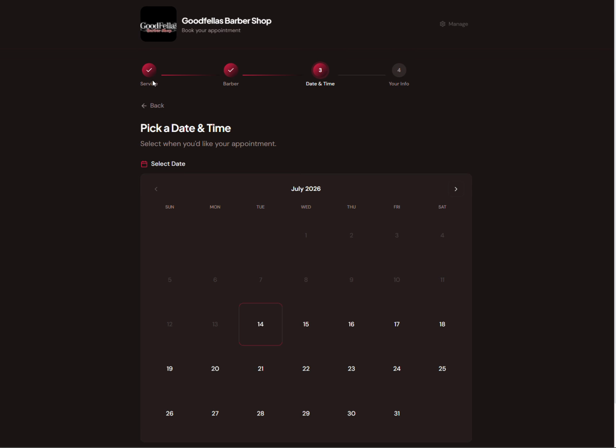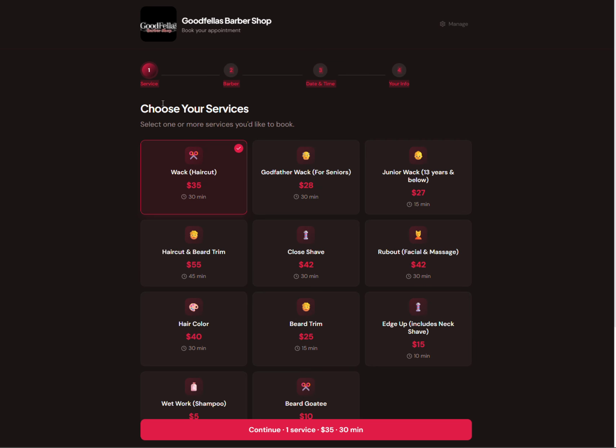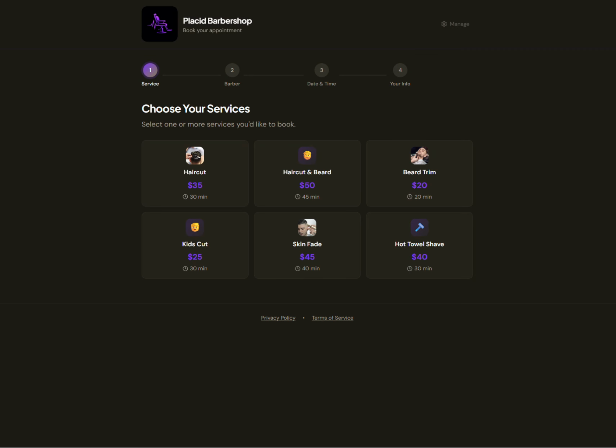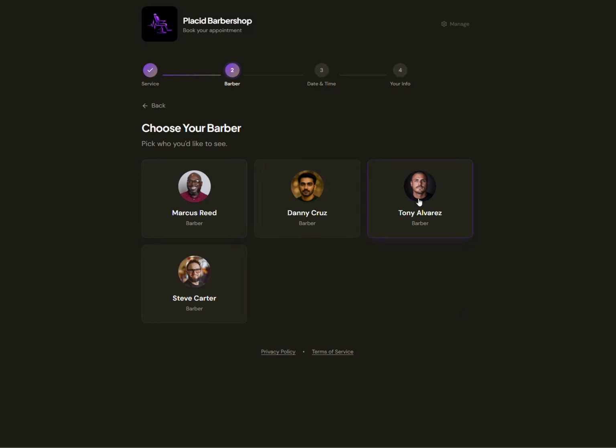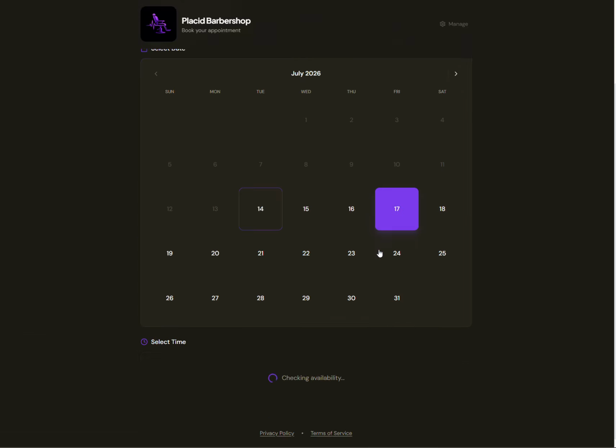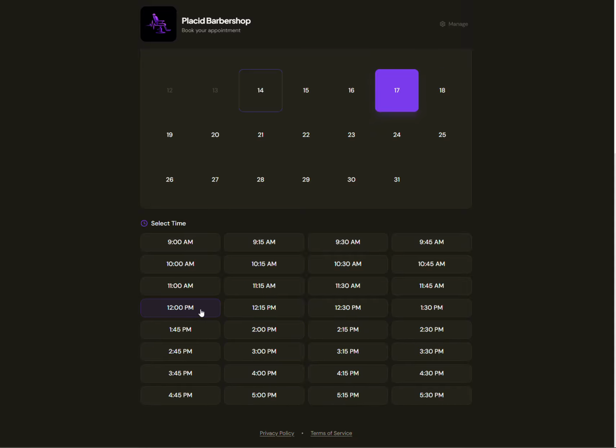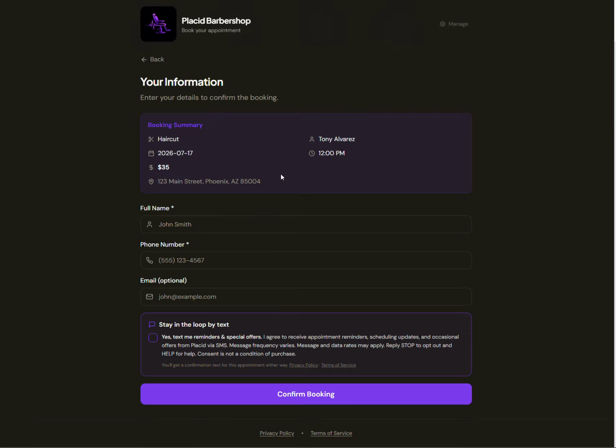So here's another barber that we work with. Their colors are red and black, so they have it all changed to red and black right now. So you can have it changed to whatever it is. This is what the user will look like, the customer on their end when it's attached to your link. They'll just click haircut, they'll click what barber, they'll click what day, depending. This all is scheduled to their schedule, and then they'll fill out their contact info here. And then if they have a payment that they need, they can do a payment link to confirm the booking as well.